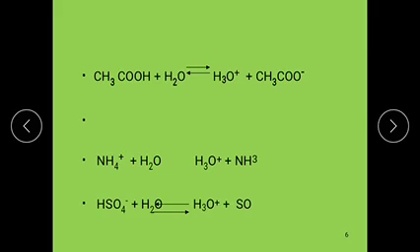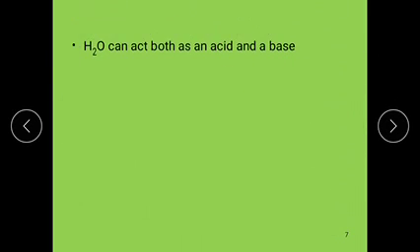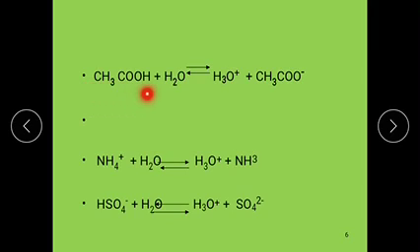Let us see one more example: CH3COOH plus H2O in equilibrium with H3O plus and CH3COO minus. CH3COOH is acetic acid, which is capable of donating a proton to the water molecule. Generally it is a weak acid, and it is capable of donating a proton to the water molecule.